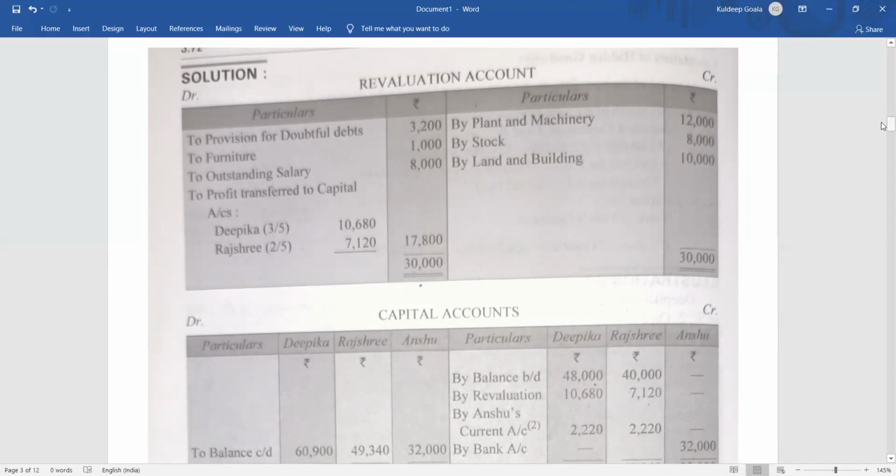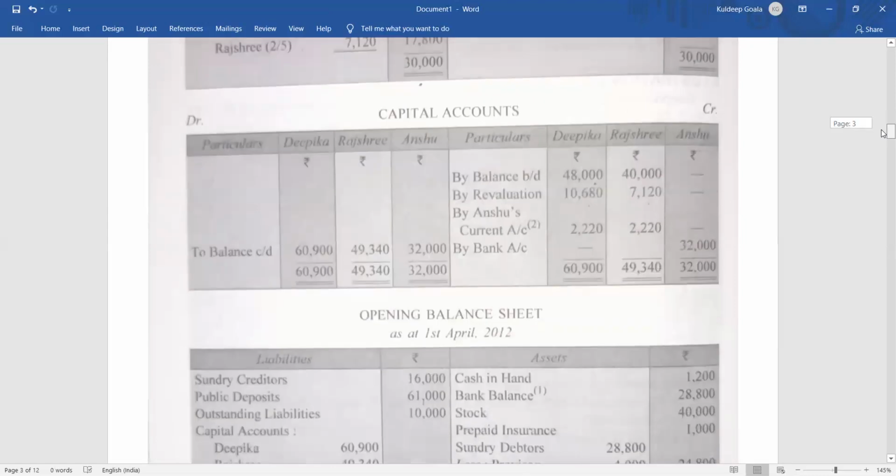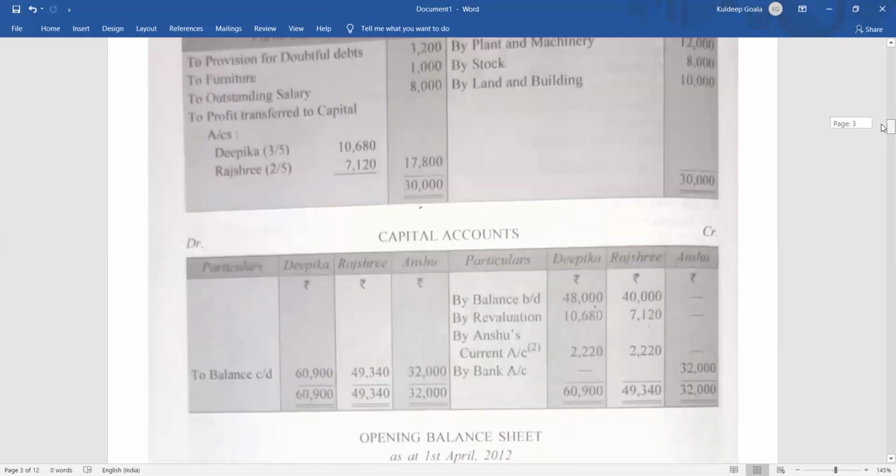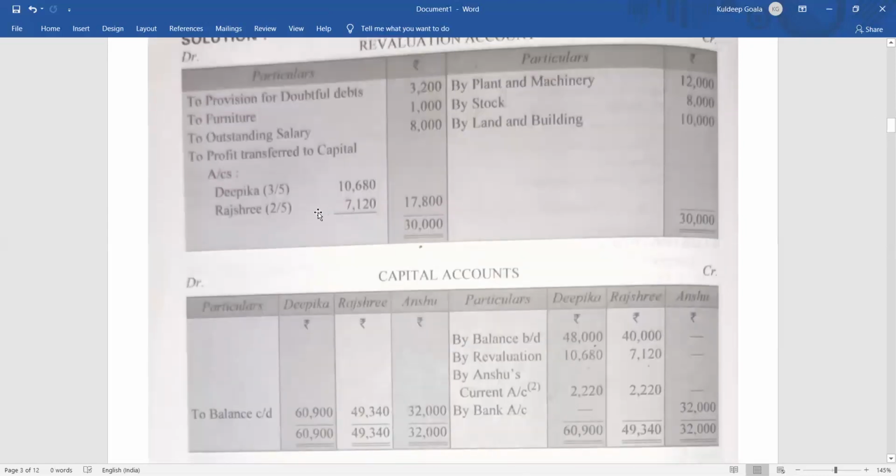Clear? Once the revaluation account has been solved, then we can go for capital account. What will we do in the capital account? We will transfer this profit on revaluation. Where will the profit come? It will come on the credit side. So in the credit side of capital account, by revaluation account, 10,680 and 7,120 rupees. Clear? This is nothing but the profit on revaluation, right?